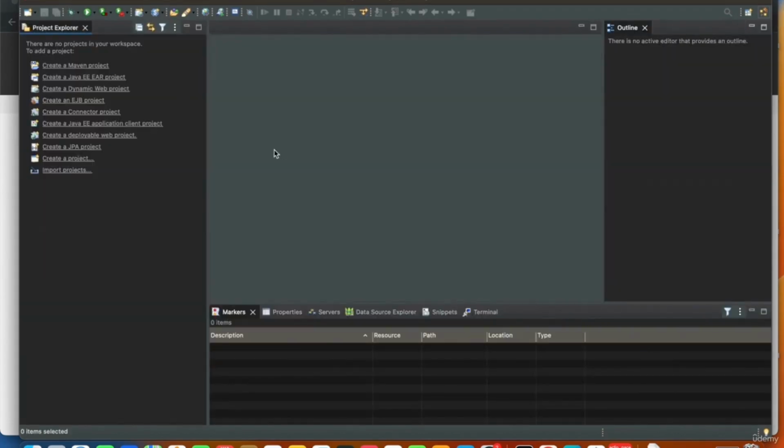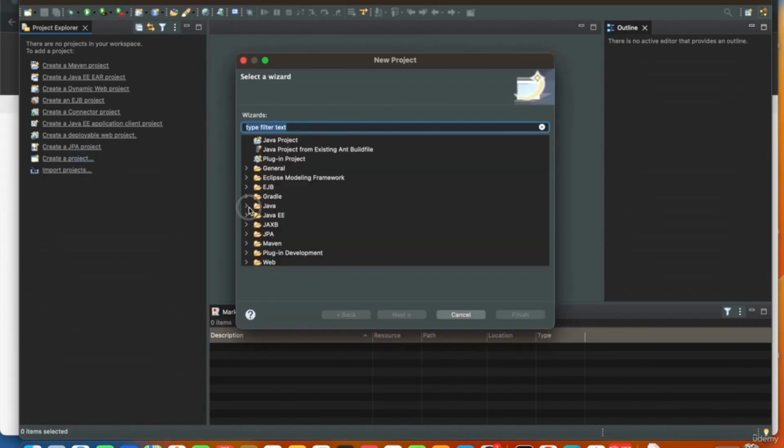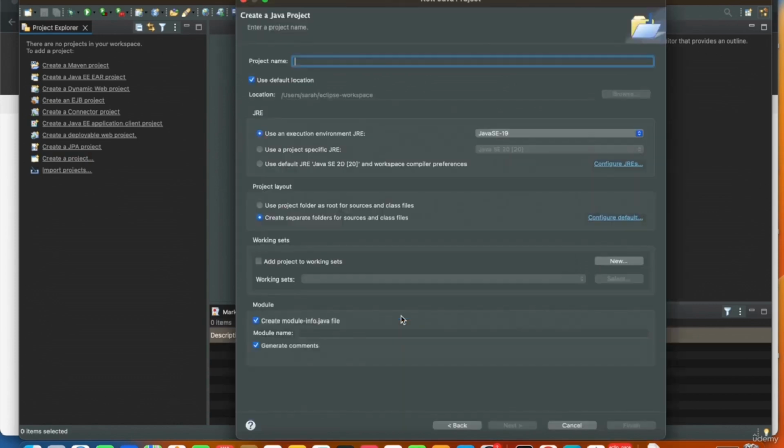Now let's create a simple Java project of printing hello world on the screen to make sure that our Eclipse and Java are working together. So I'll go ahead and create a project. I'll select Java project here and click next. Project name will be hello world.